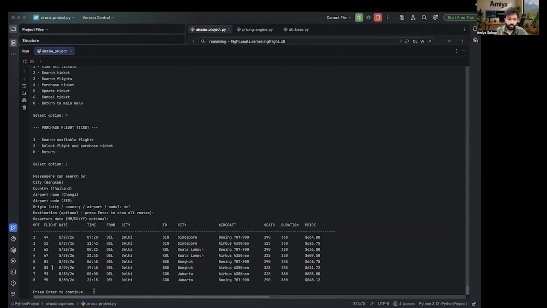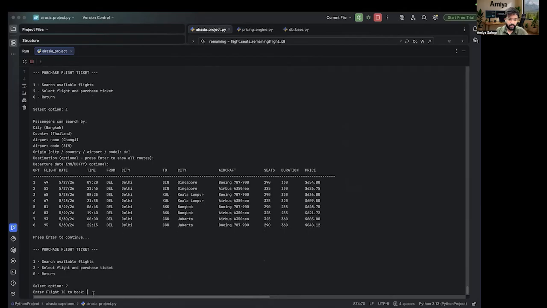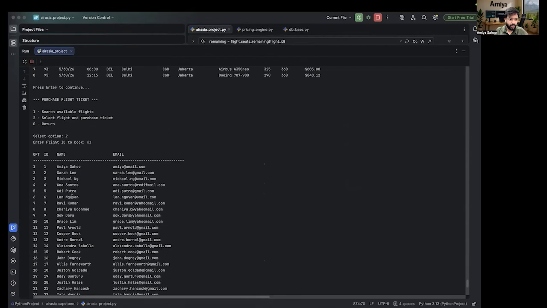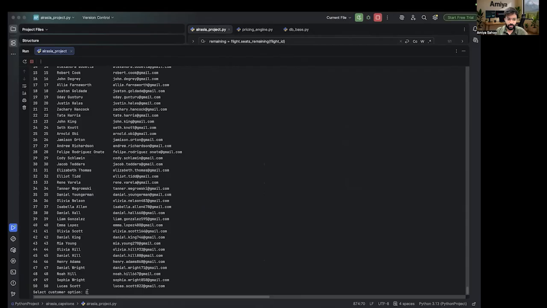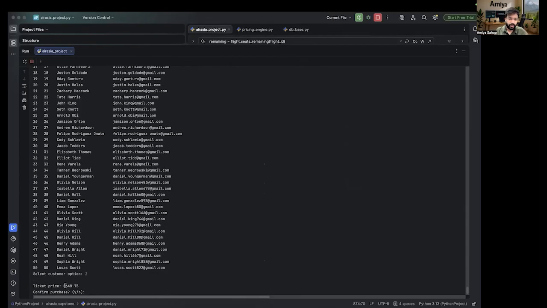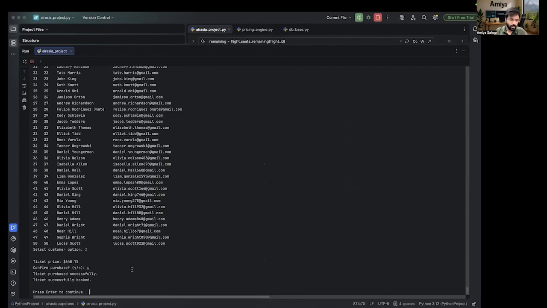So let's book flight number 81. That is flying at 6:45, Delhi to Bangkok. Okay. Now, for which customer do you want to book the ticket? My name is here at the top, so let's opt for customer 1. It is showing the ticket price is $648.75. Am I willing to pay that much? Yes, of course. Ticket purchased successfully.